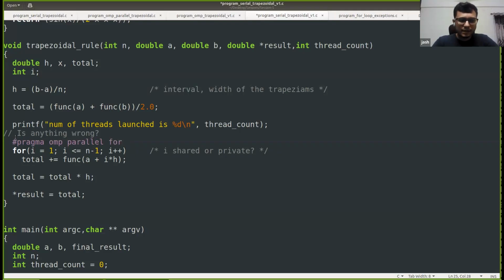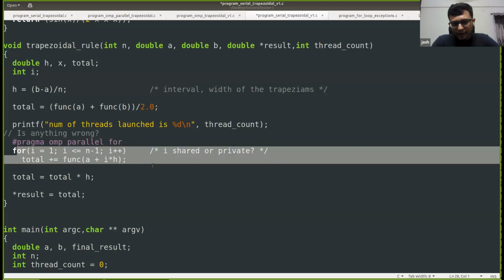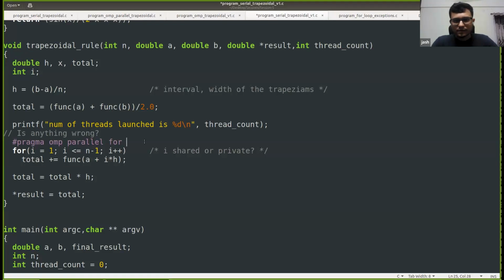Right, so I can write #pragma omp parallel for, and it will parallelize this entire loop on its own. We don't need to do anything like dividing the work. We can also specify num_threads here, and you can specify num_threads as thread_count. So what essentially will happen here is that this #pragma omp parallel for will divide the n iterations among thread_count number of threads.